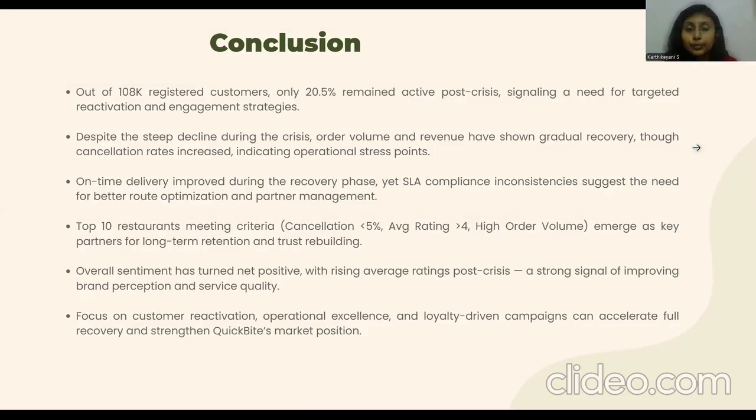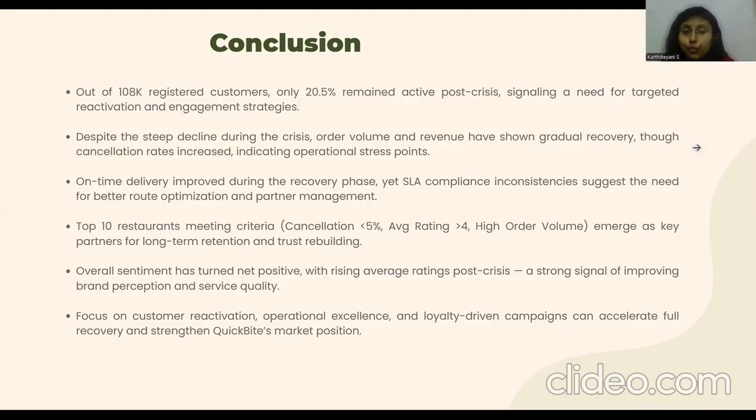On-time delivery has improved during the recovery phase, but SLA compliance is still inconsistent, which suggests the need for better route optimization and partner management. We have identified top 10 restaurants meeting the criteria. They are key partners for long-term retention and trust building. Overall sentiment has turned positive with rising average ratings post crisis, which is a strong signal for improving the brand reputation and the service quality.